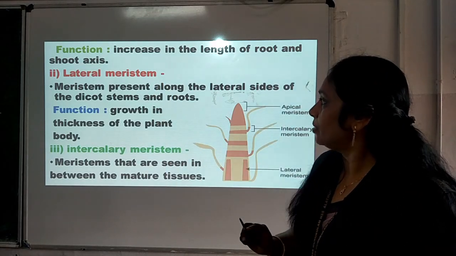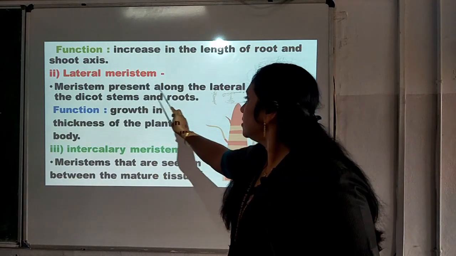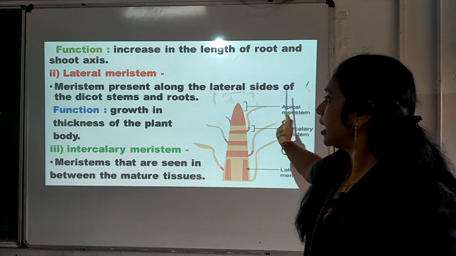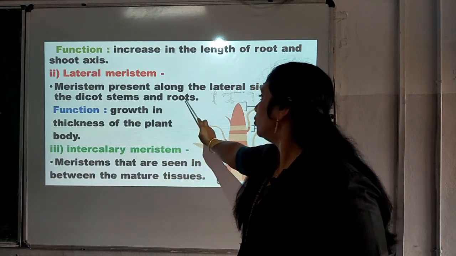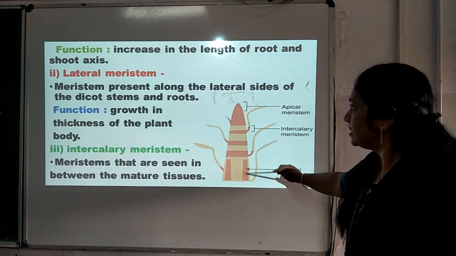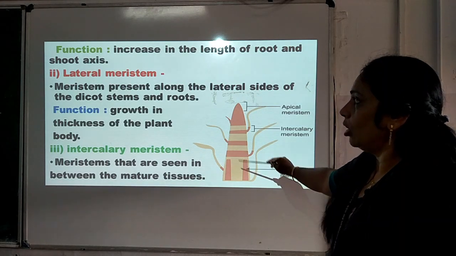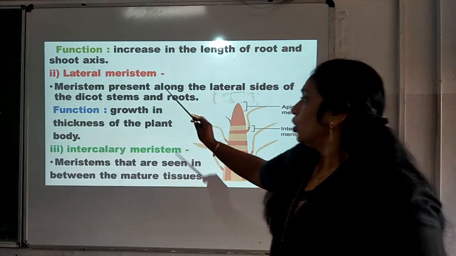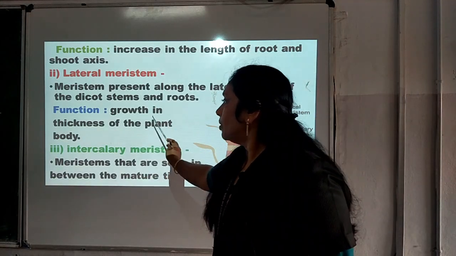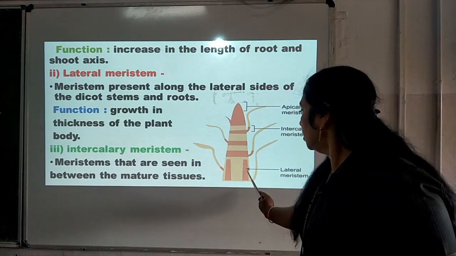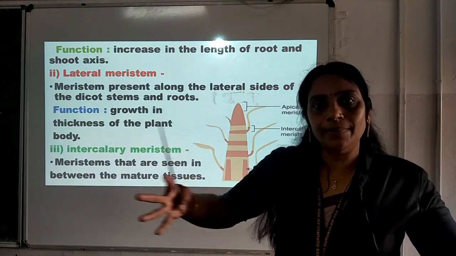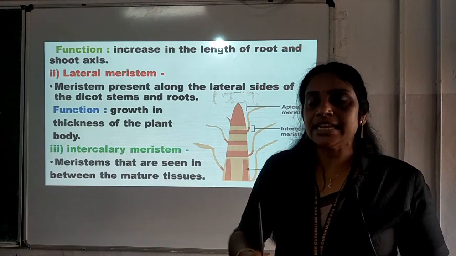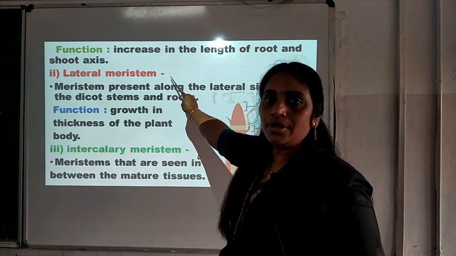Number 2 is lateral meristem. Meristem present along the lateral sides of the dicot stems and roots. Along the lateral sides, they are called lateral meristem, and the function is growth in thickness of the plant body. The thickness, that is the width of the plant body, is taking place because of lateral meristem.